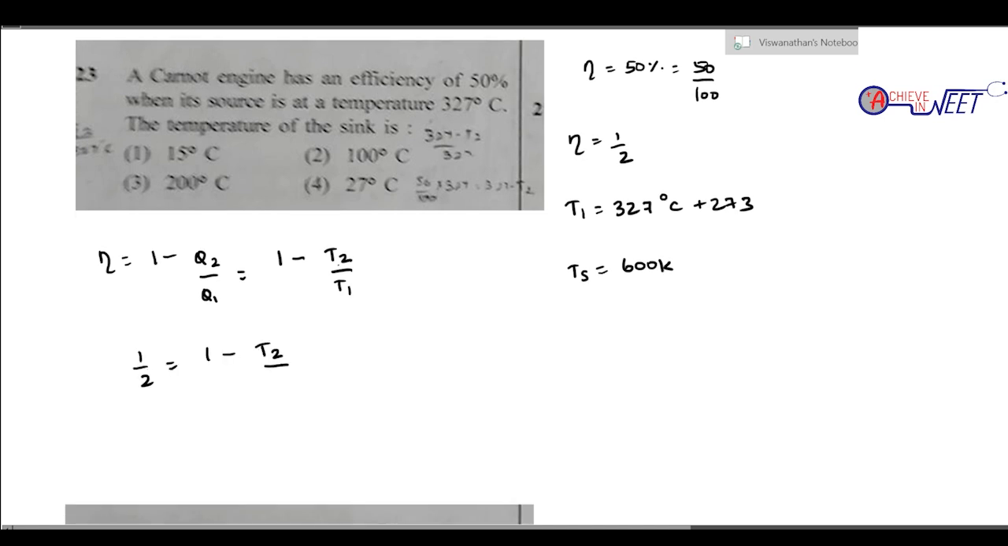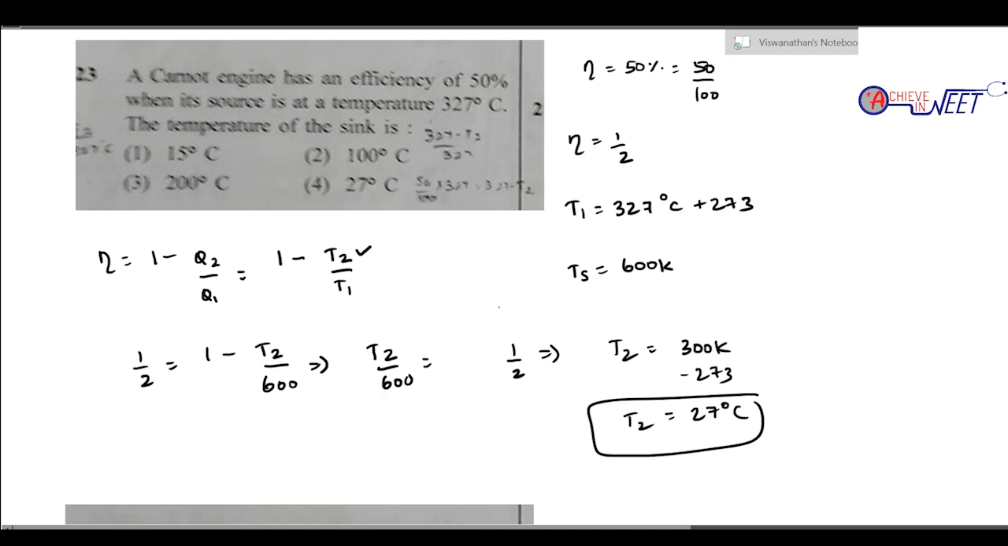That is what they are asking. T2 is the temperature of the sink, T1 is the temperature of the source. So T2 by 600 is going to be 1 minus 1 by 2. Just exchange these. So 1 minus 1 by 2 is 1 by 2, which means T2 is 600 by 2, that is 300 Kelvin. 300 Kelvin minus 273 is going to be 27 degrees Celsius. That is the value of T2. So 27 degrees Celsius is the temperature of the sink.